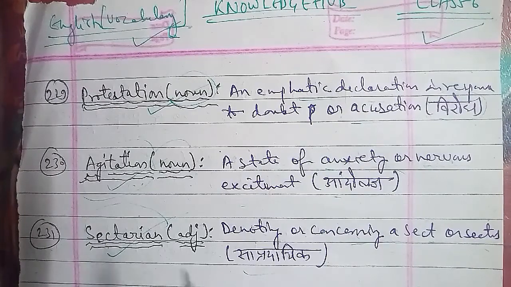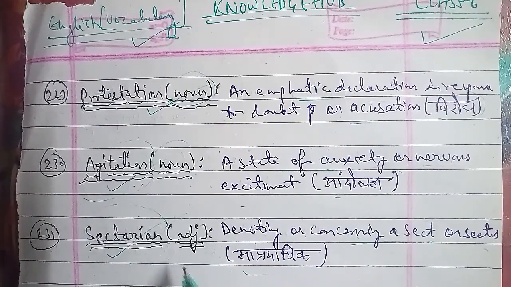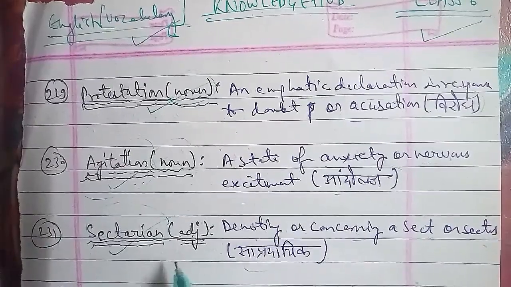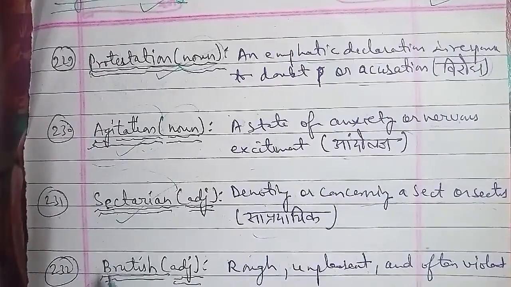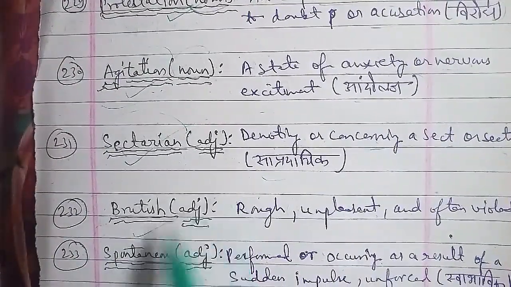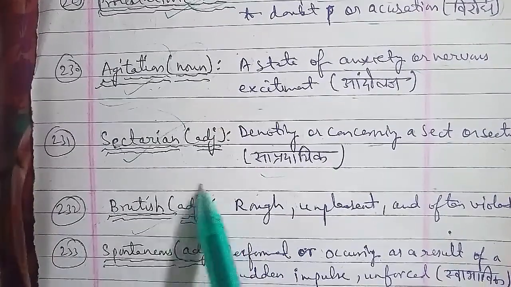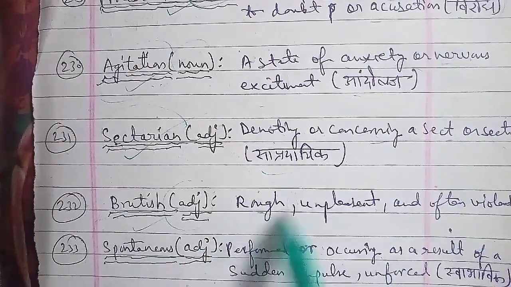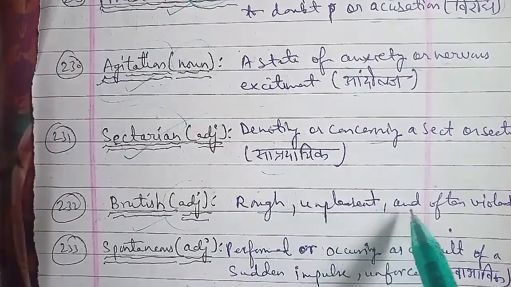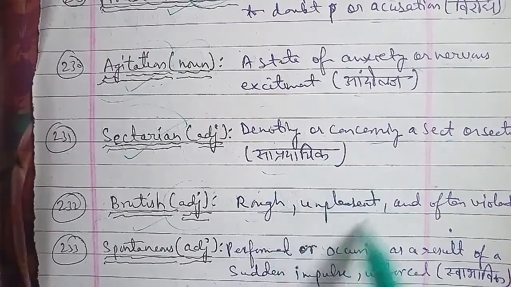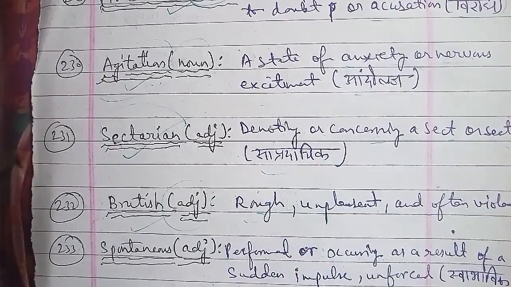Now moving on to the next word that we have here, 232, and the word is brutish. Brutish is a word that is used as an adjective, and the meaning of brutish is rough, unpleasant and often violent. Rough हो या unpleasant हो, कोई चीज़ जो आपके लिए उतनी अच्छी नहीं है, and often violent हो, then you can use the word brutish there, and brutish is a word that is used as an adjective.